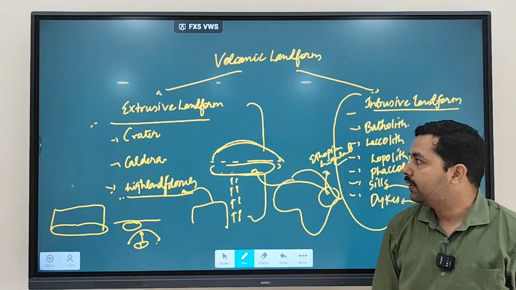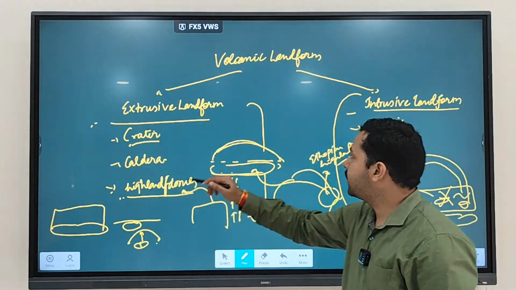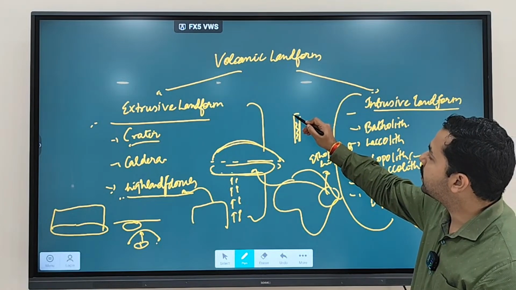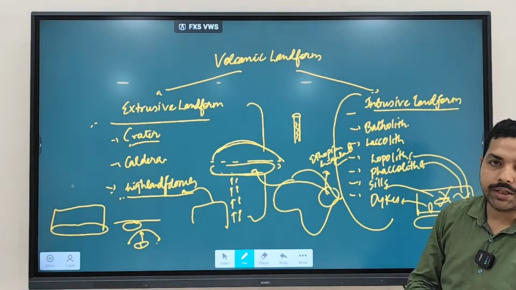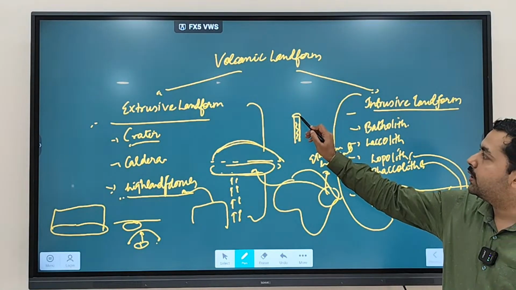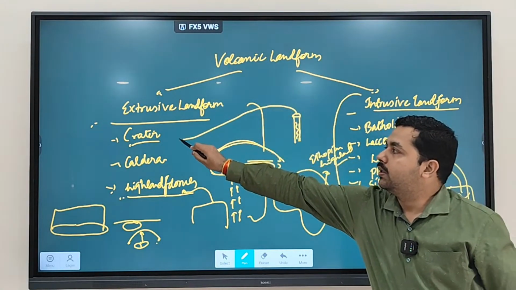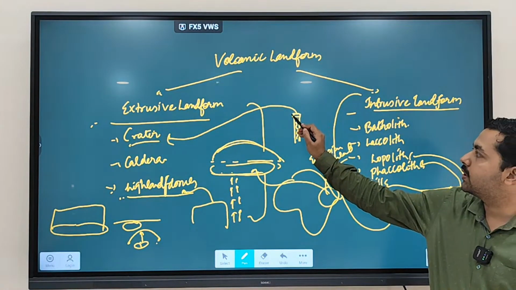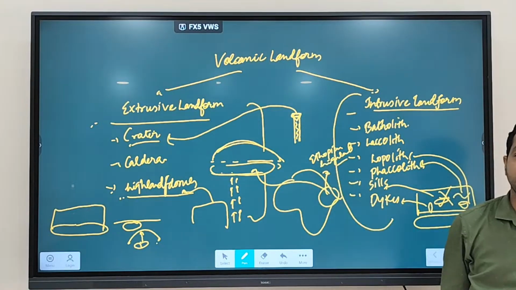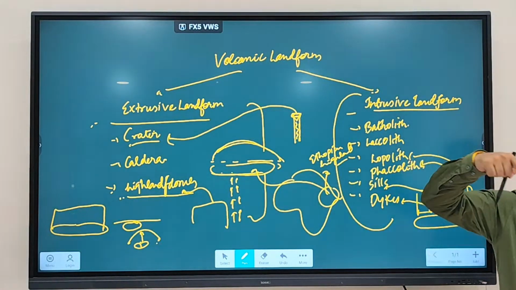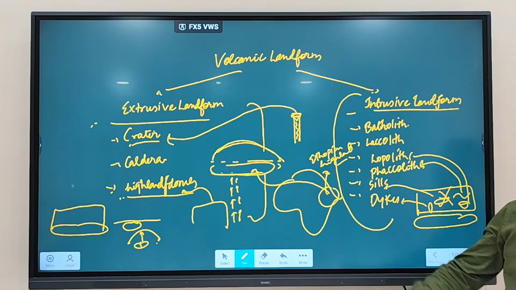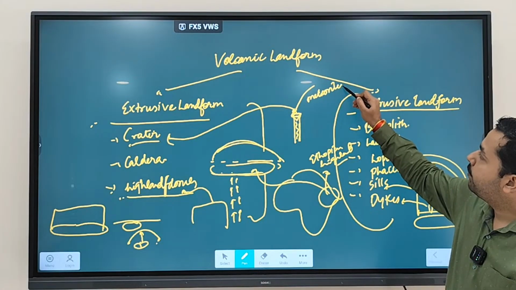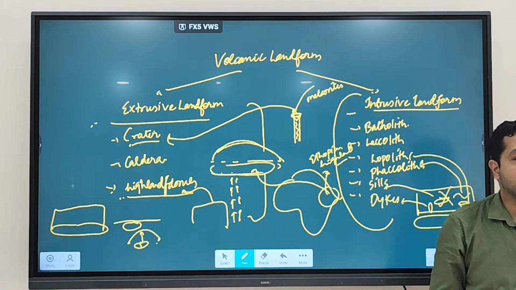Fine. Then there is a term called crater. What is a crater? Let's say this is a vent through which volcanic eruption is coming out, and this conical shaped region at the top of the vent is called a crater. This is referred to as a crater. Clear? Sometimes a crater or depression can also be created due to the impact of meteorites. When a meteorite hits the earth, what will happen?